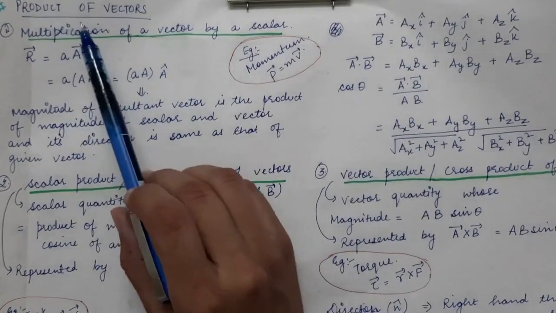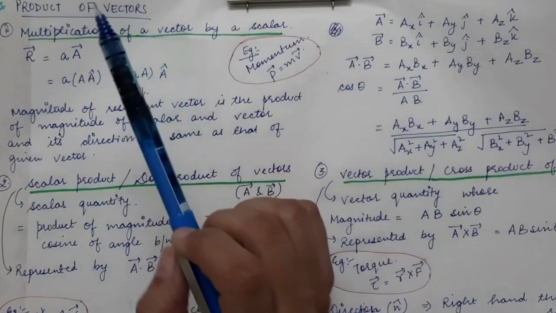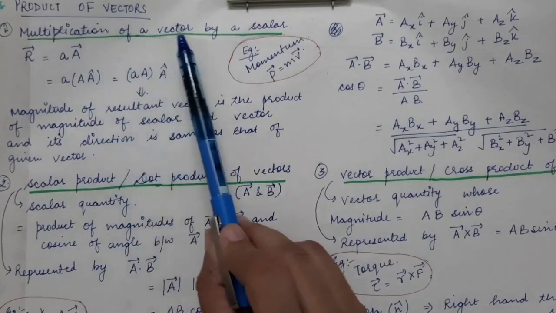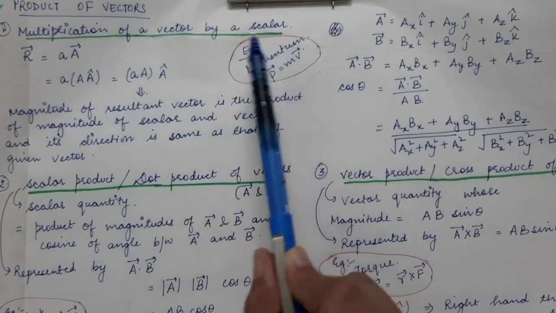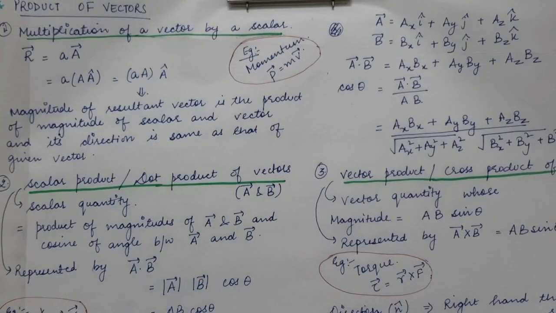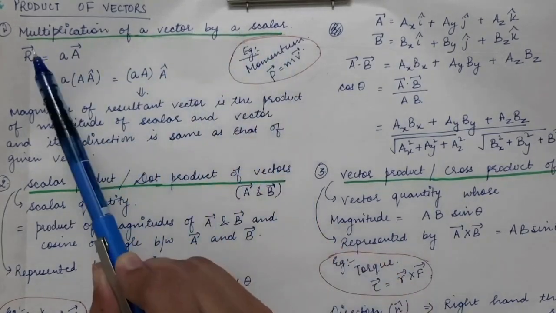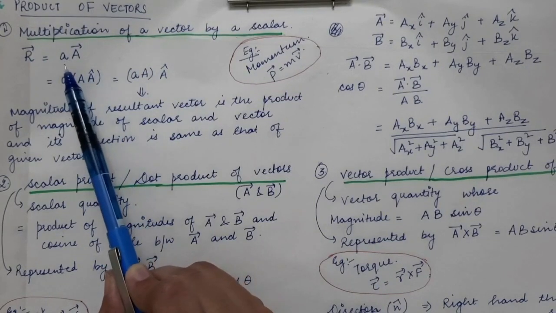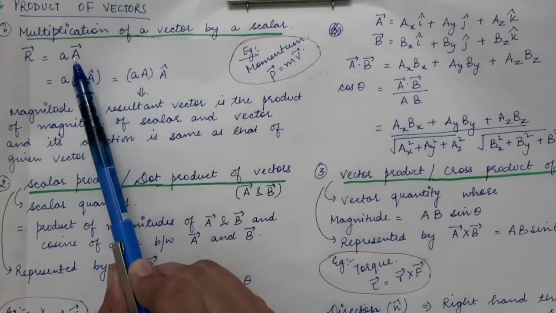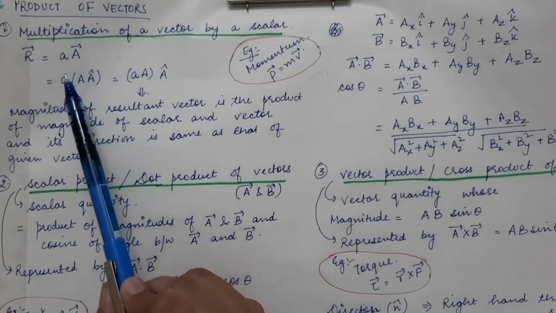Next concept that we are going to look at is the product of vectors, how vectors get multiplied. First is the multiplication of a vector by a scalar, and then we will multiply a vector by a vector. So first is the multiplication of a vector by a scalar. This is vector A, and it is multiplied, a simple multiplication that we do in mathematics, with a scalar, which is small a.